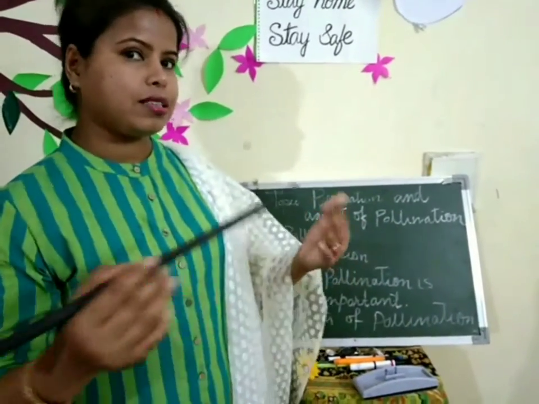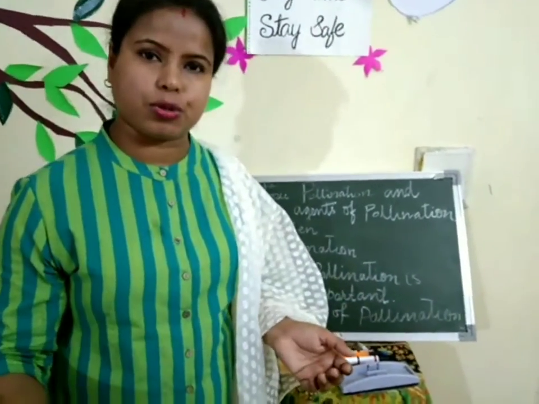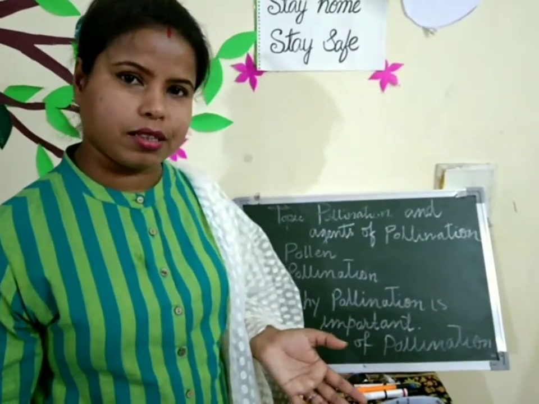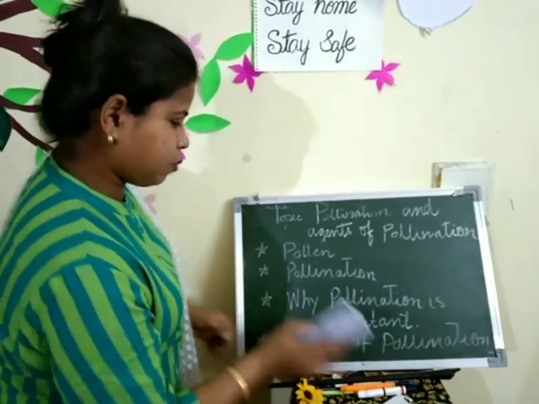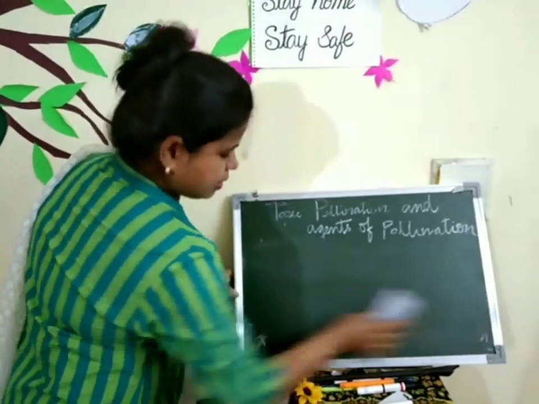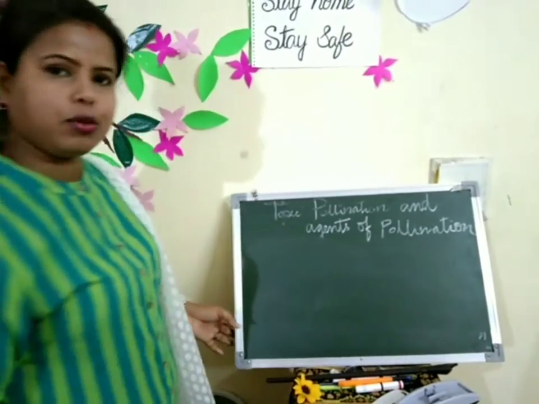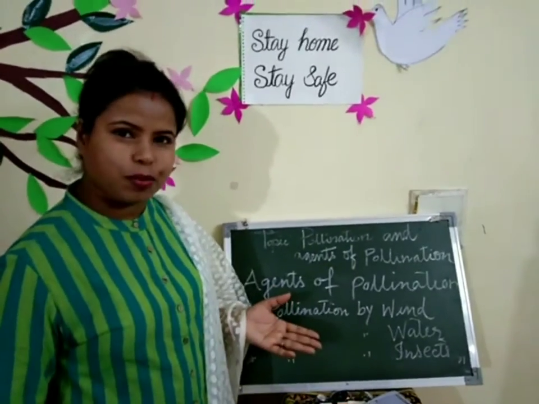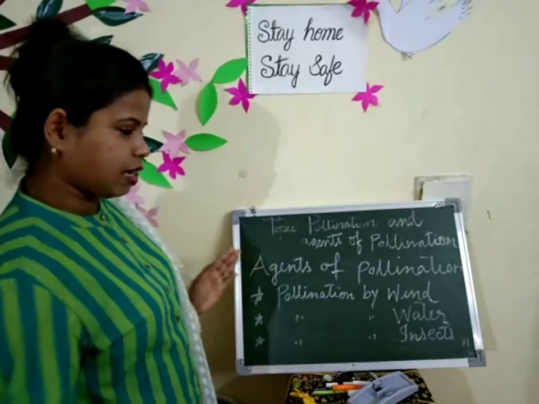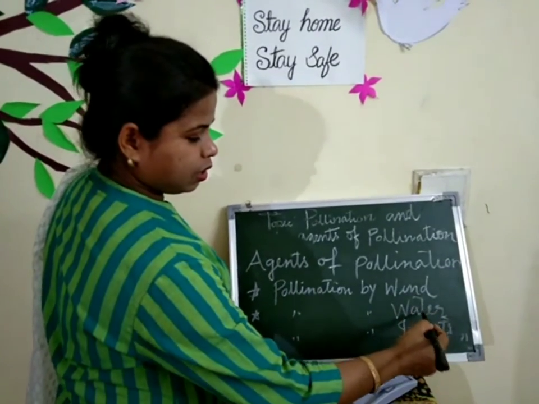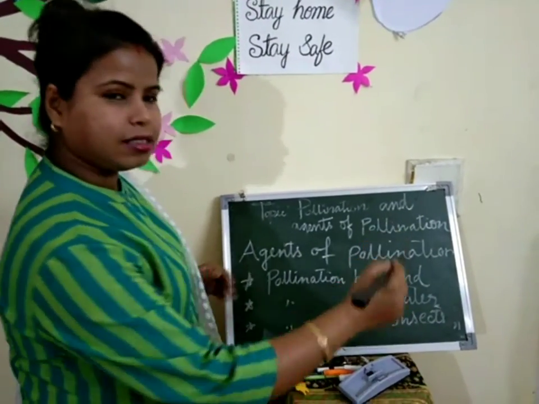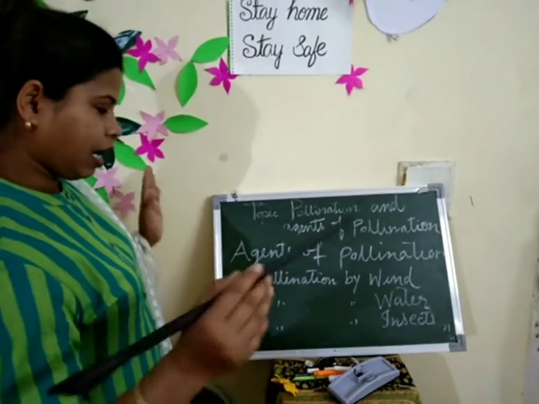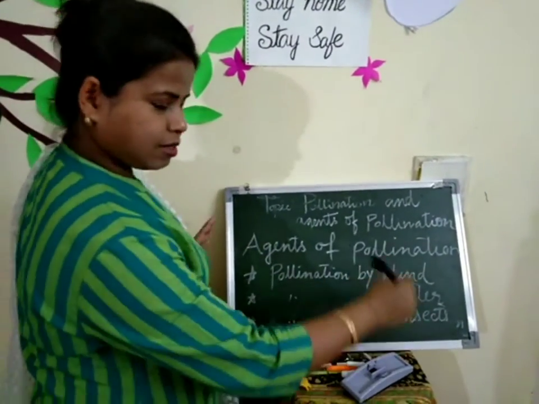And sometimes pollination takes place artificially also. Today I'll explain the natural pollination. You can write down all the types of agents and I'll explain them one by one. Yes. Now what are the agents of pollination? Agents of pollination are wind, water, and insects. Okay, these are the three main agents of pollination. Now I'll explain all the agents one by one.